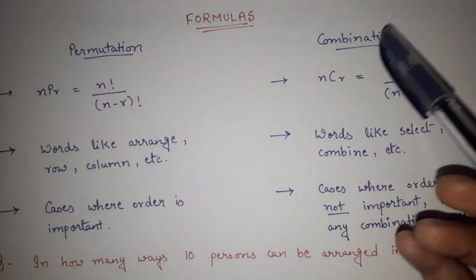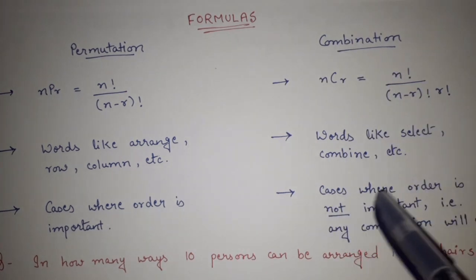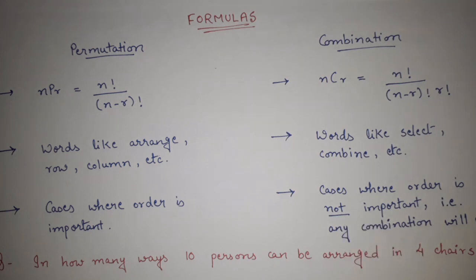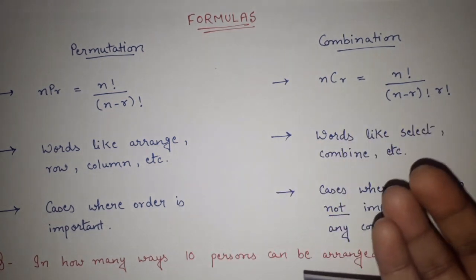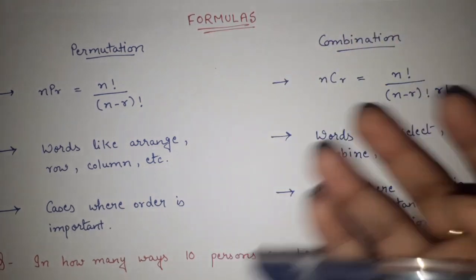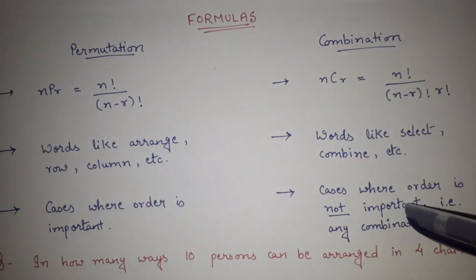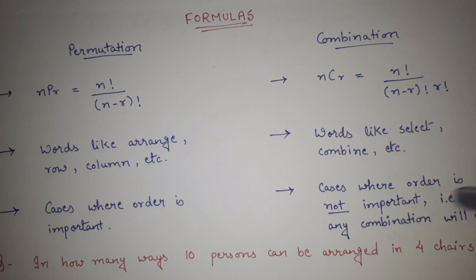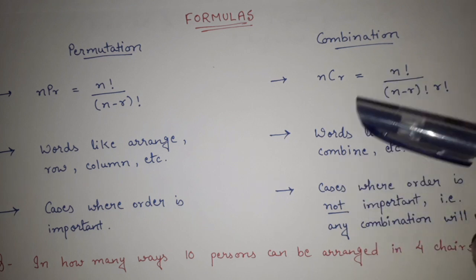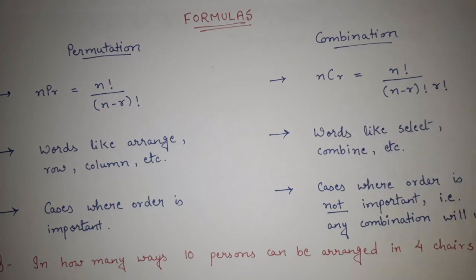Now if we see combination, then mostly combination will be used in the cases where order is not important. That is, any combination will work. If there are certain cases where we don't want to do things in a particular order or schedule, you can do the things in any combination. In that case, we will use combination. Or you can remember it like this: if words like select, combine, etc. are used in the question, we will use combination.